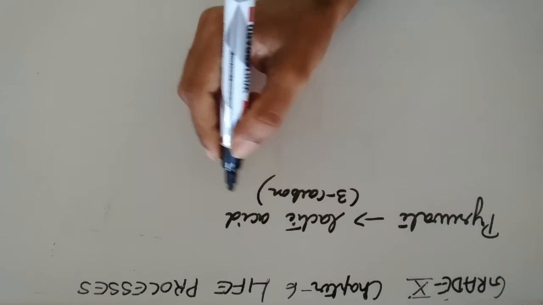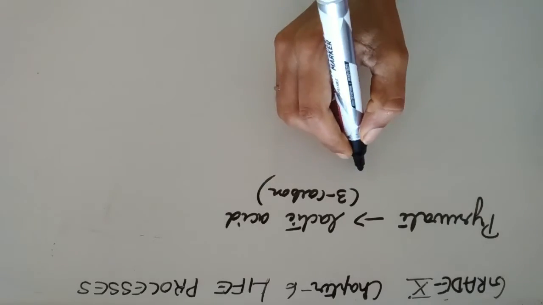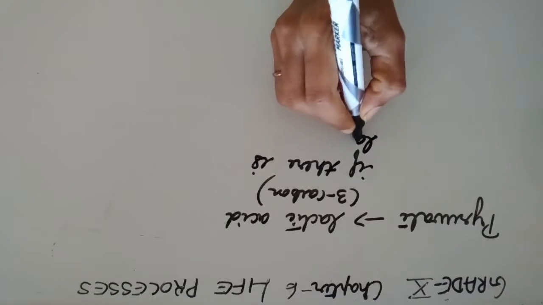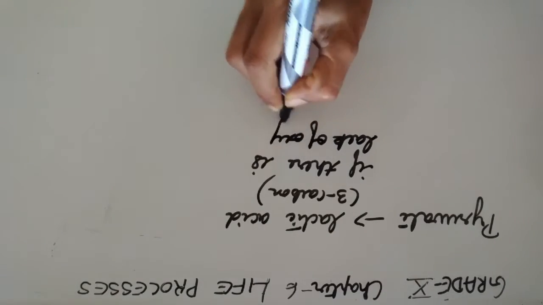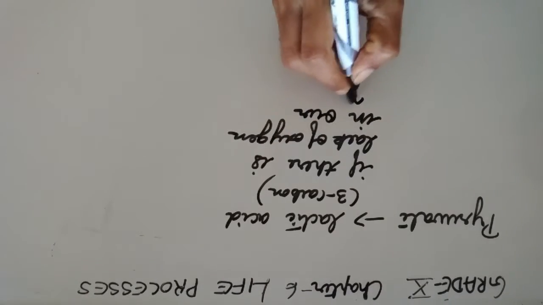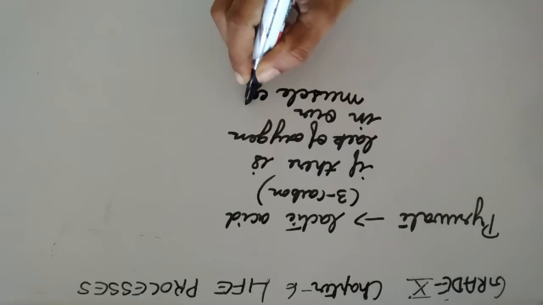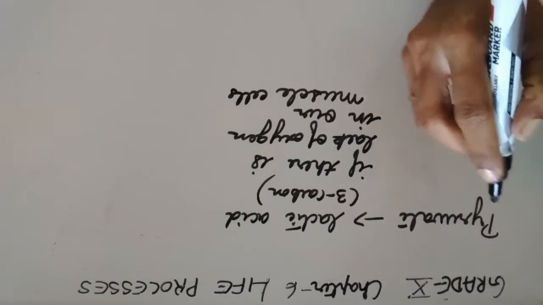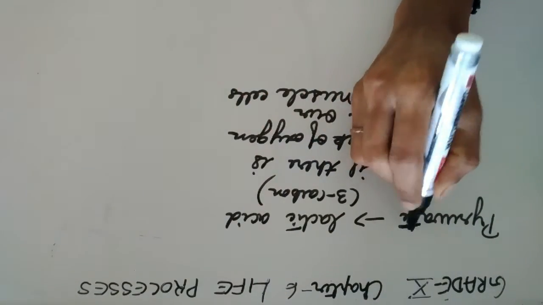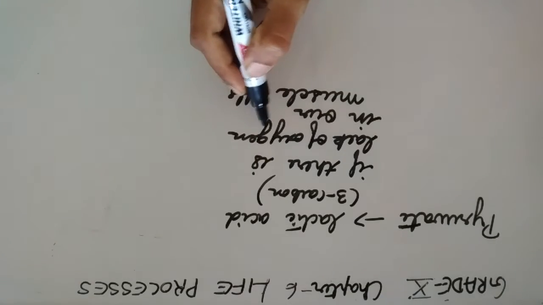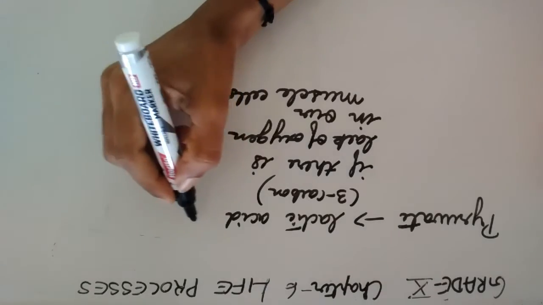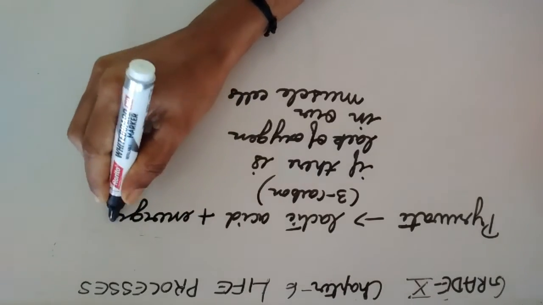Pyruvate will be converted to lactic acid if there is a lack of oxygen in our muscle cells. And also energy is produced.